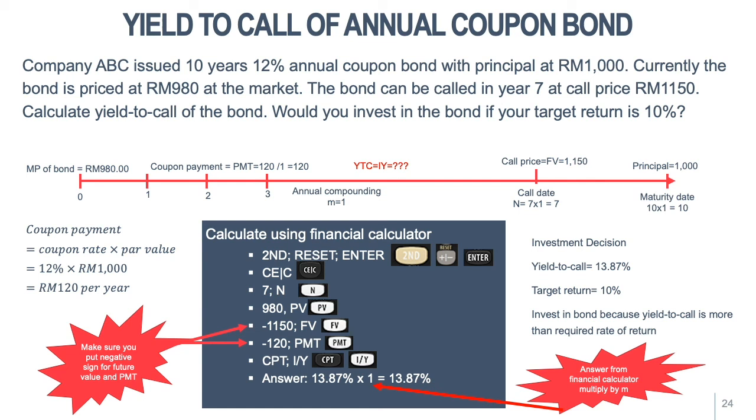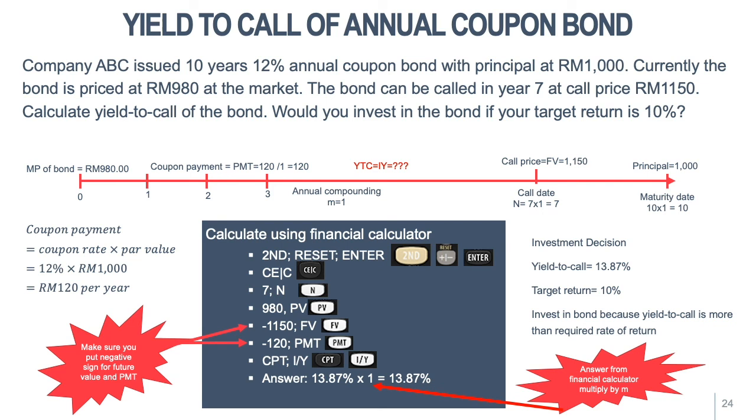PMT is the coupon payment, 120 negative. Compute IY, so you get 13.87 times 1. The 1 is the number of compounding, which in this case is annual compounding, M equal to 1, so you get 13.87%. When you compare with your target return, you should invest in this bond because the yield to call is more than your required rate of return.